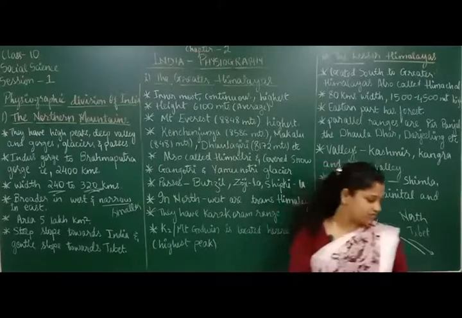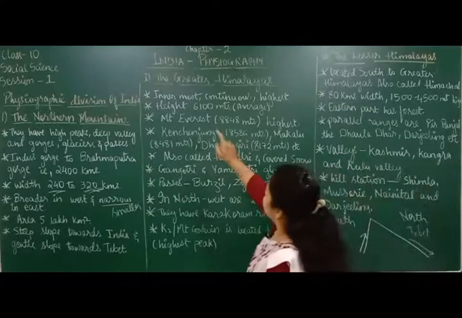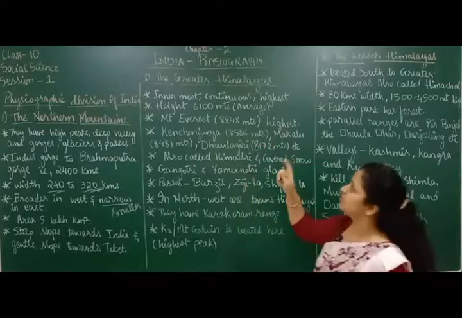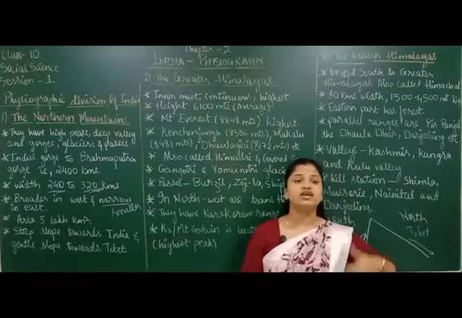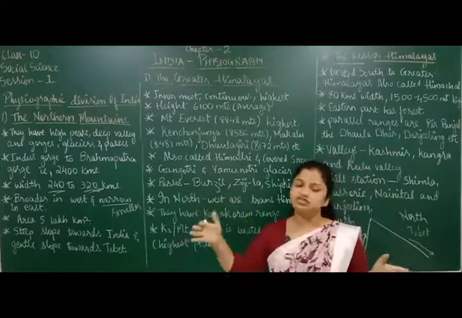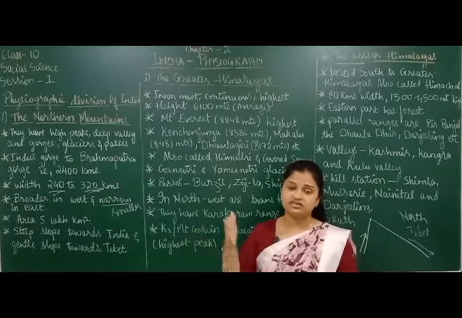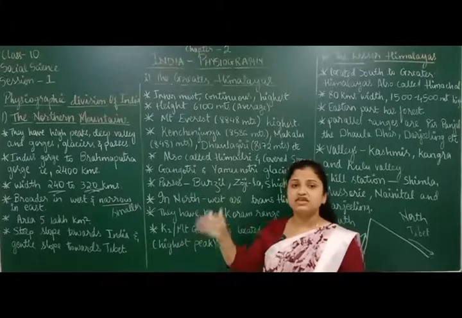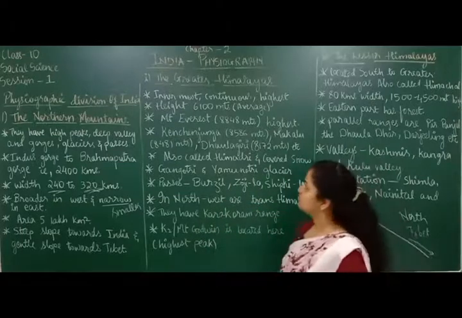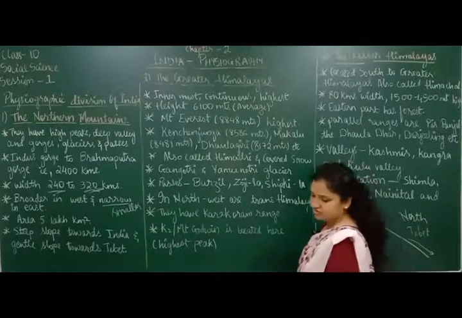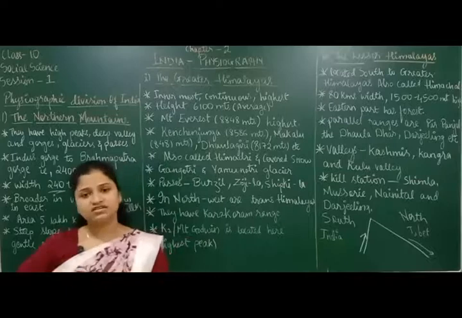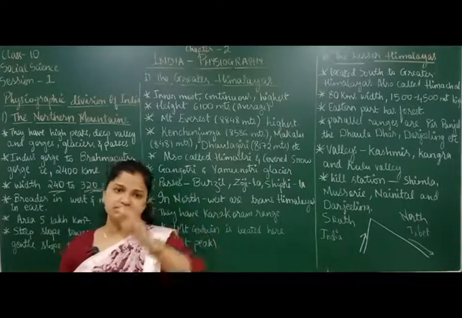Okay, the first point: the innermost and continuous highest points are the Greater Himalayas. They are called Greater Himalayas because they are highest. The northern mountains are made up of three mountain ranges: highest Greater Himalayas, Lesser Himalayas, Siwalik range. Out of these three, the Greater Himalayas has the highest mountains. These also have continuous mountain ranges. There is no cut in between. These mountains are continuously going from east to west.